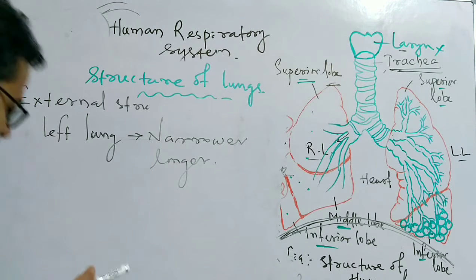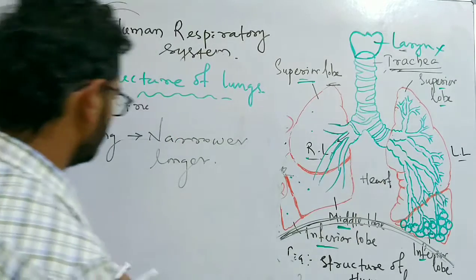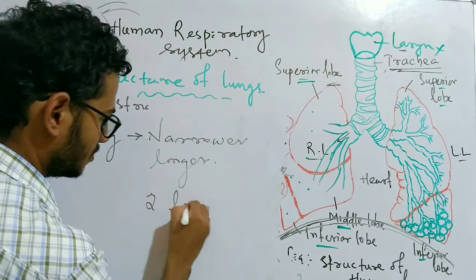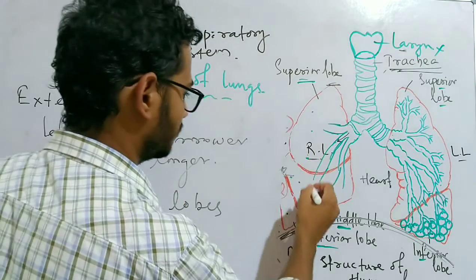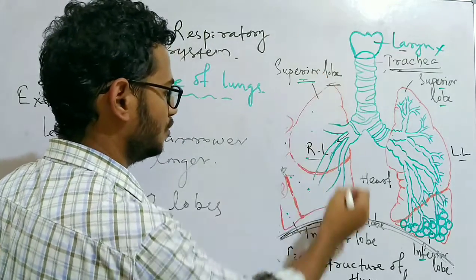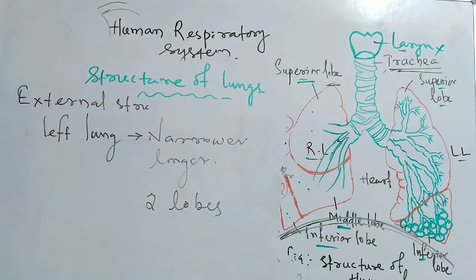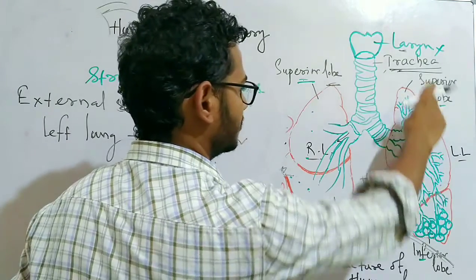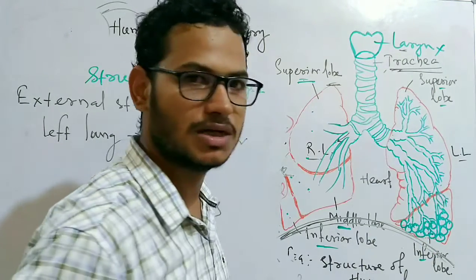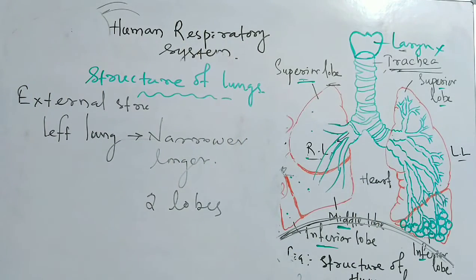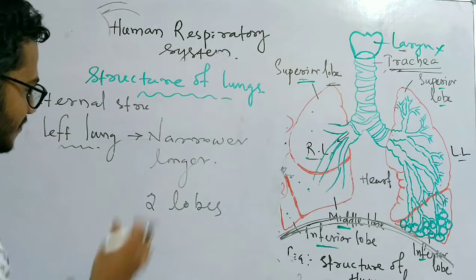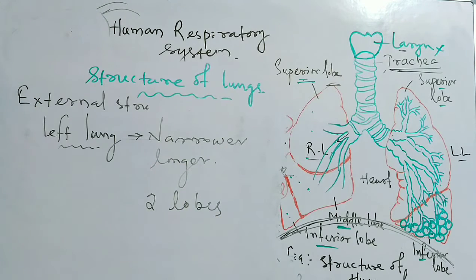Another thing you can see, the left lung has two lobes, whereas the right lung is divided into three different lobes: superior lobe, middle lobe and inferior lobe. Whereas in the left lung, two lobes are there, the superior lobe and the inferior lobe. So this is the difference between the two lungs.